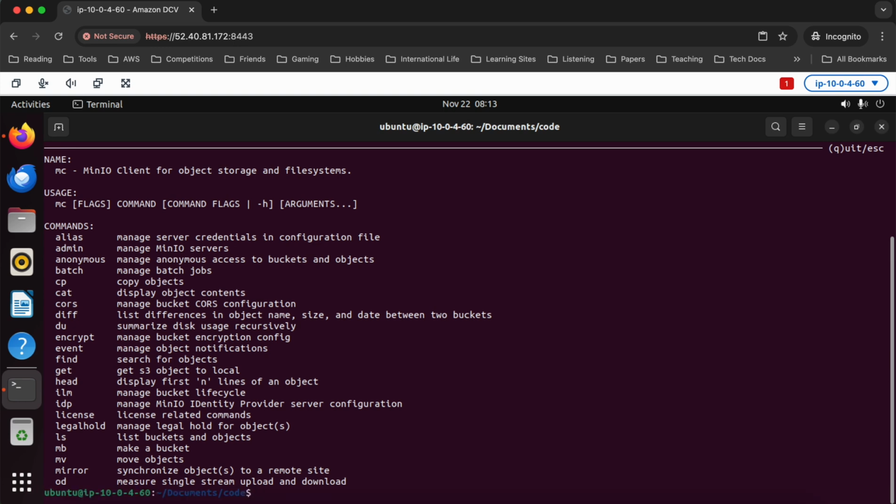To make sure, however, that that happens every time, we do need to add the MinIO binaries to our path. So what I'm going to do is I'm going to open up. Actually, I don't need sudo for this.